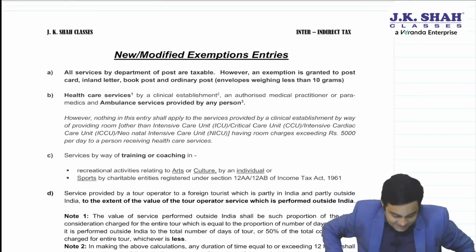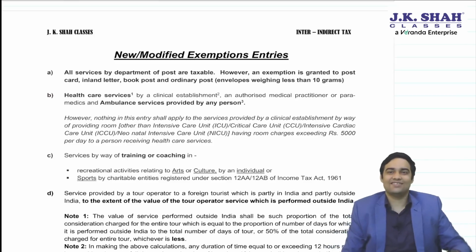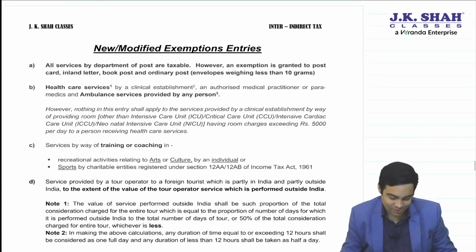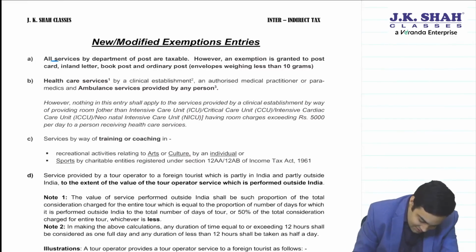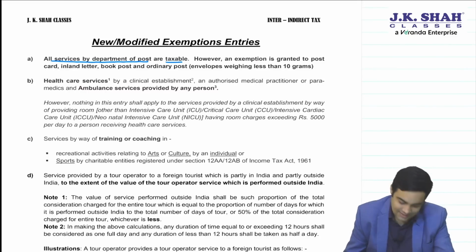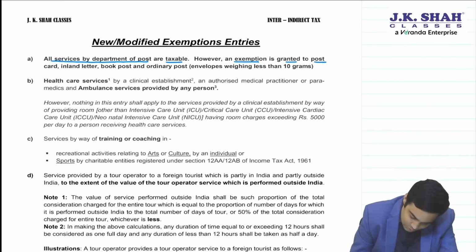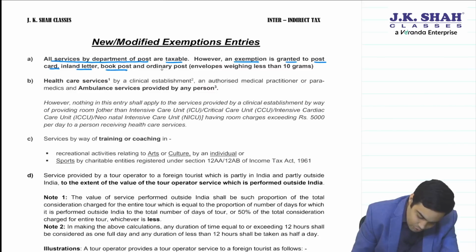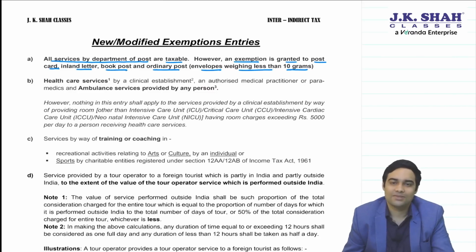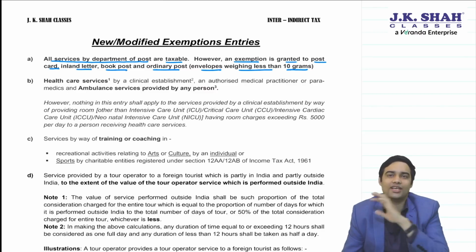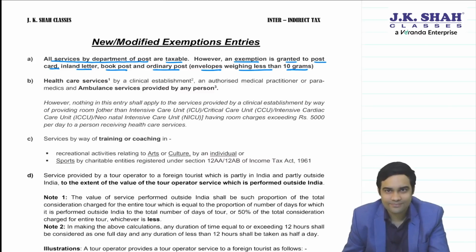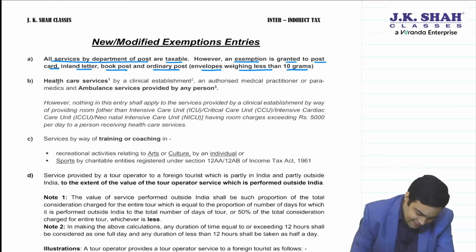Okay. Now we see the exemption entries which have been newly introduced or modified. See, first remember that all services by Department of Post are taxable. Exemption is granted to postcard, inland letter, book post, ordinary post, envelopes weighing less than 10 grams. Only this service enjoys an exemption. Otherwise, all other services by Department of Post are taxable. We discussed this. Then healthcare services, this remains same. This is the amendment.